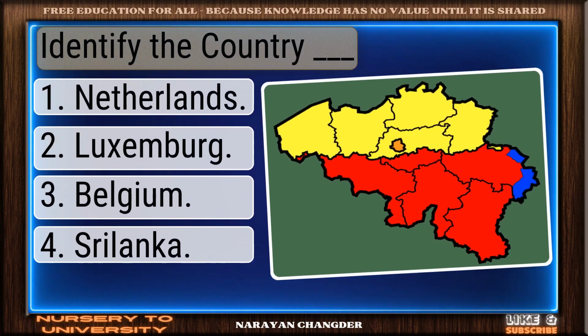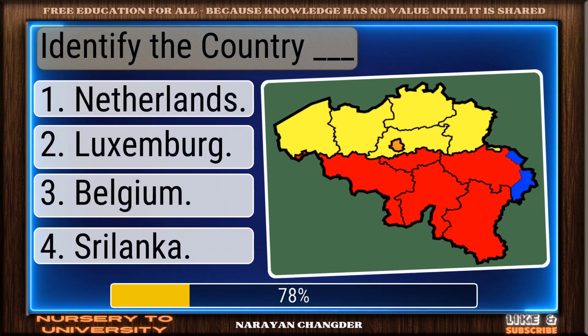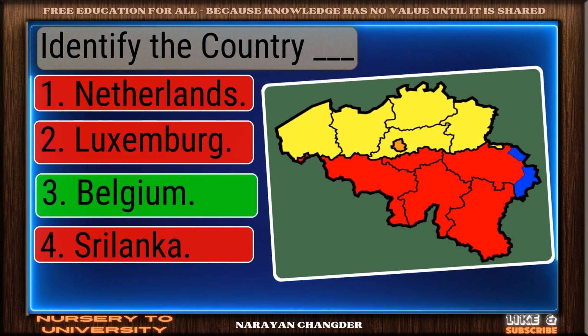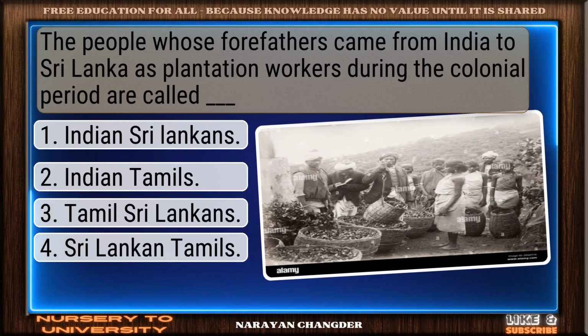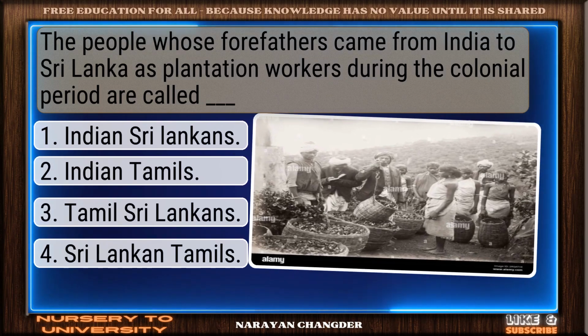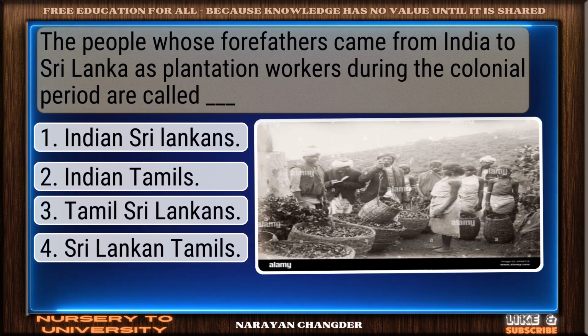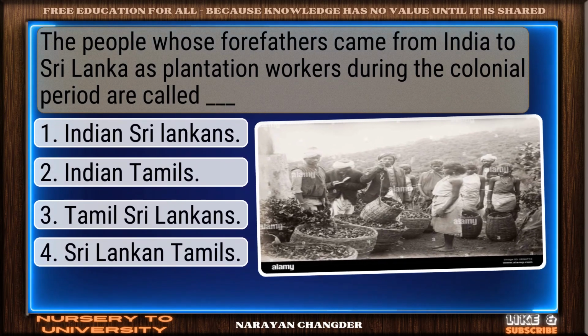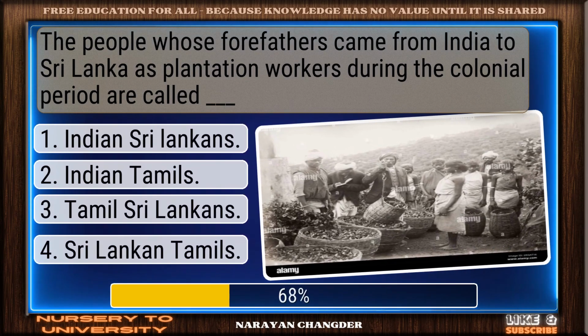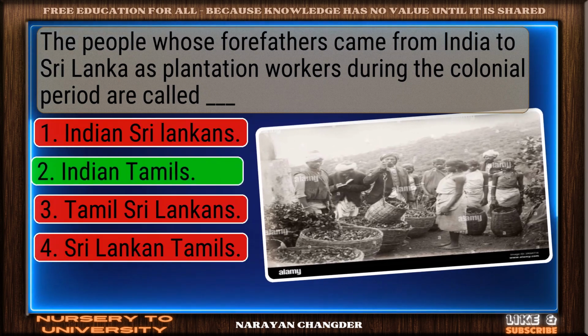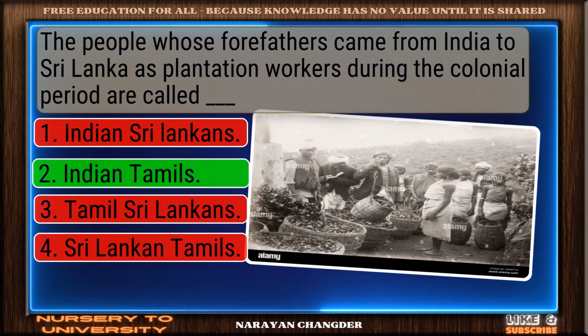Identify the country dash. Great job. Belgium is accurate. The people whose forefathers came from India to Sri Lanka as plantation workers during the colonial period are called dash. Nicely done. Indian Tamils is solid.